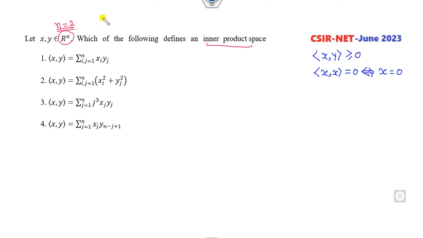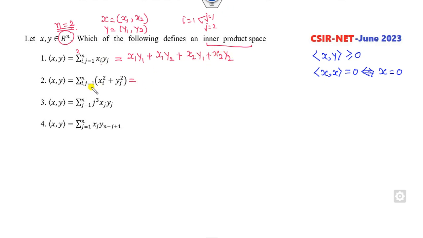Fine. So what is that? If I simply take x as (x1, x2) and y as (y1, y2), and n is 2, so i and j vary from 1 to 2. It will be x1 y2, sorry, x1 when j is equal to 1. What is the meaning of that? When i is equal to 1, j is 1, 2: x1 y1, x1 y2, x2 y1, x2 y2.